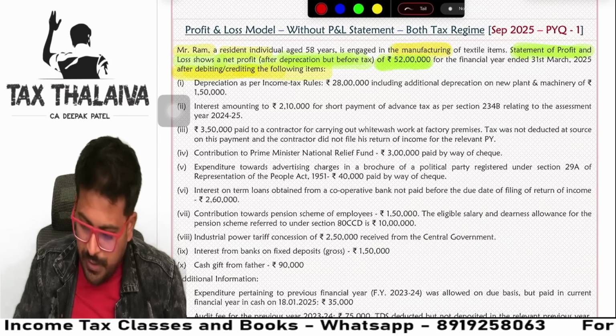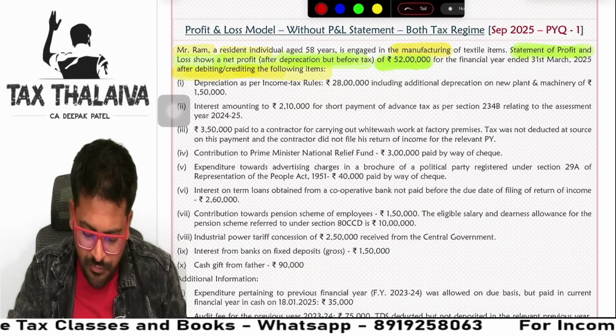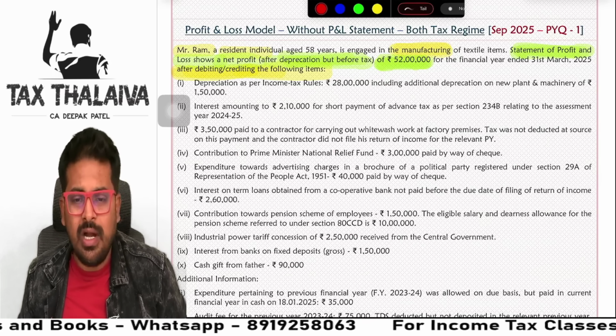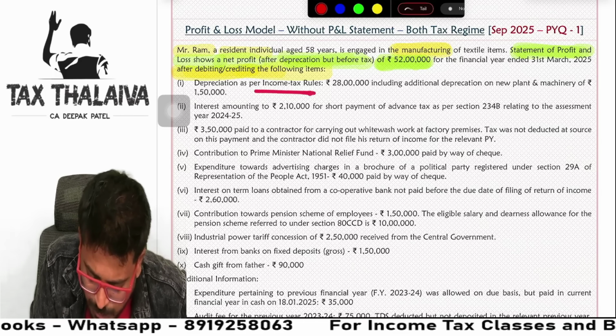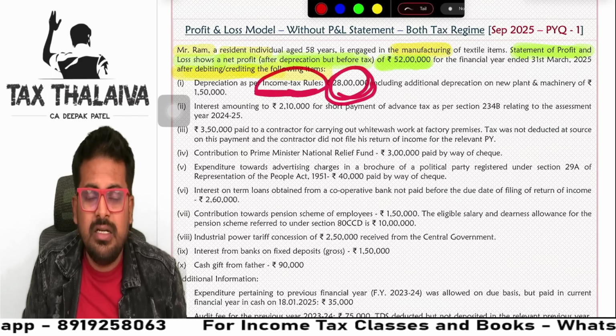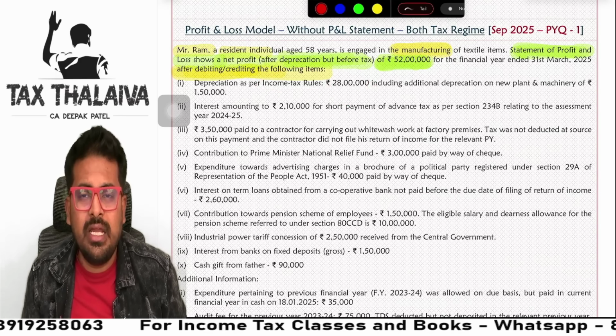Let's look into the information. Yes. Now, first of all, depreciation as per income tax rules, guys. You only tell me depreciation as per income tax rule means this 28 lakhs does not have any problem.